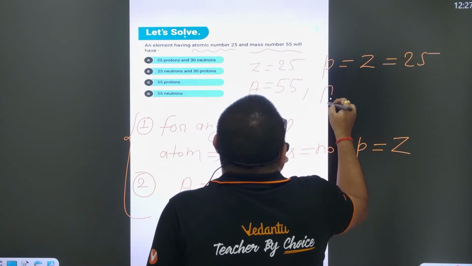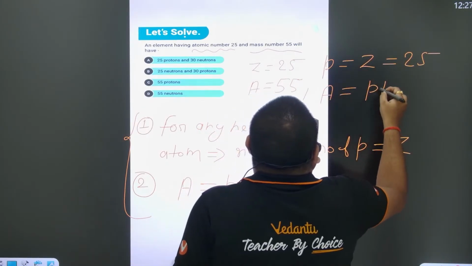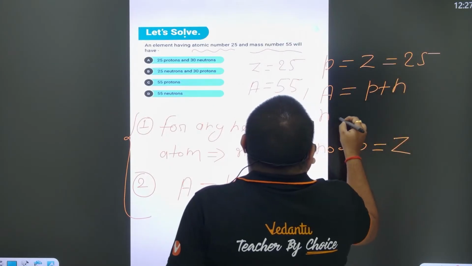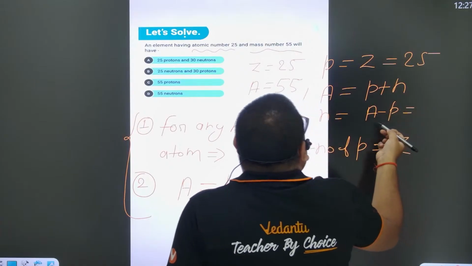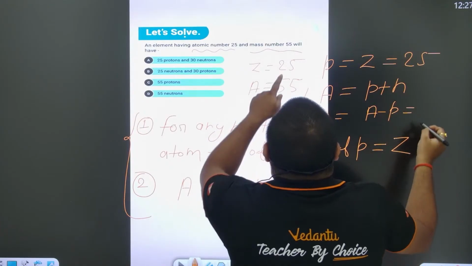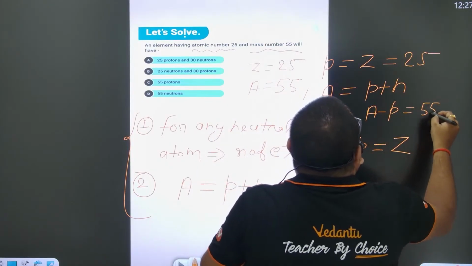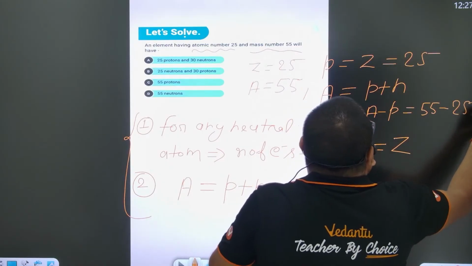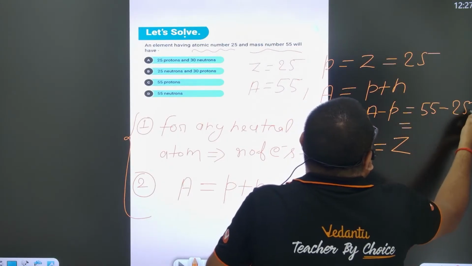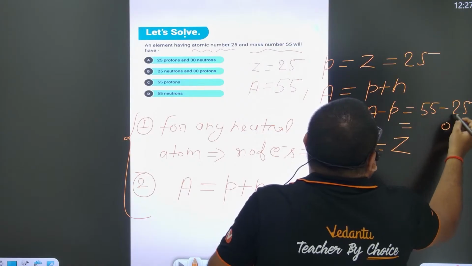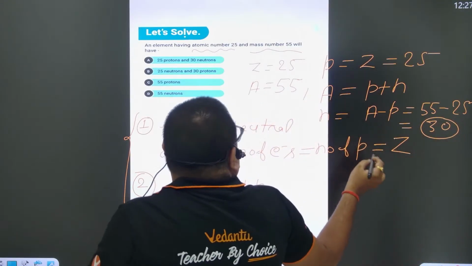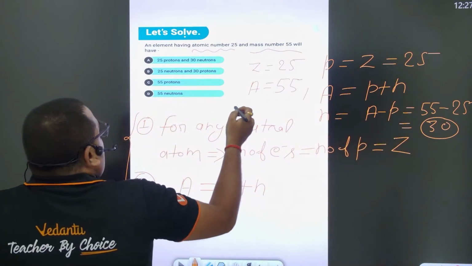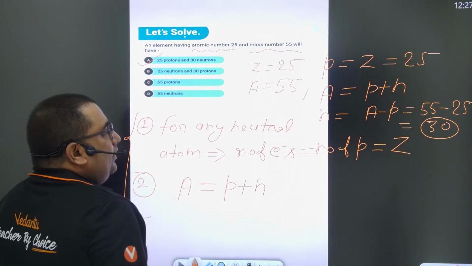Use the formula A is equal to P plus N, so N is equal to A minus P. A is the mass number, 55, and the number of protons is 25, so the answer comes to 55 minus 25, which is 30. So 30 neutrons and 25 protons. So option A is right.